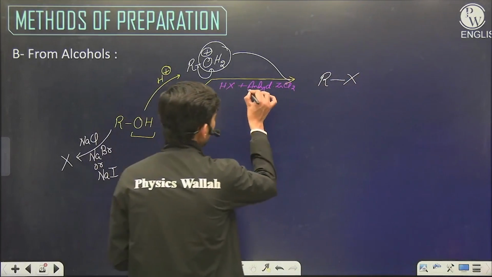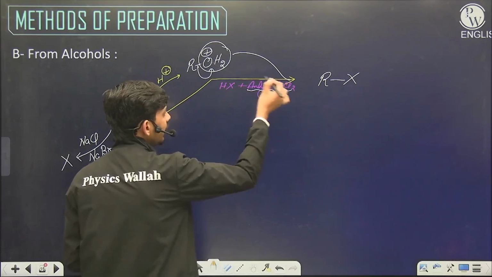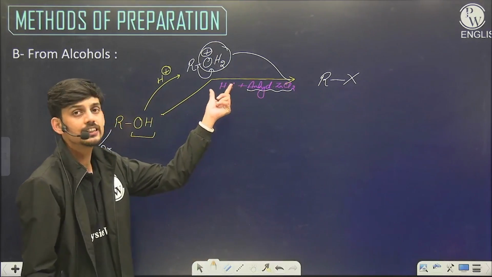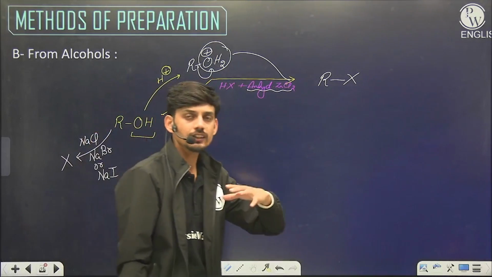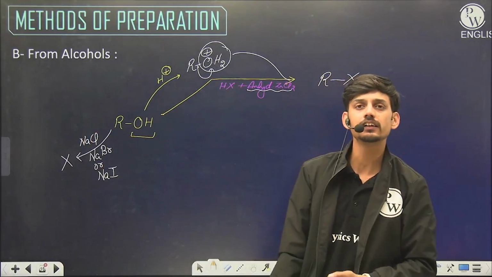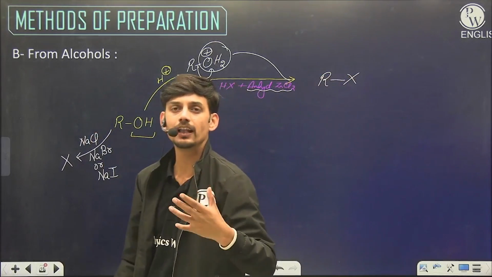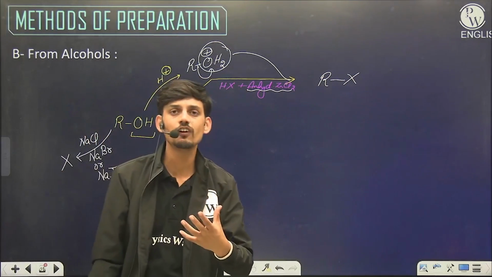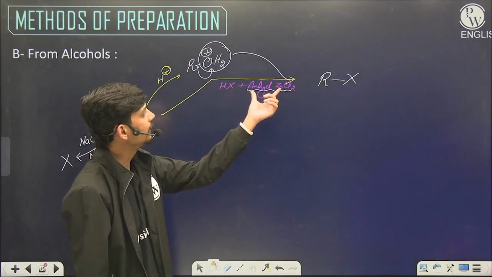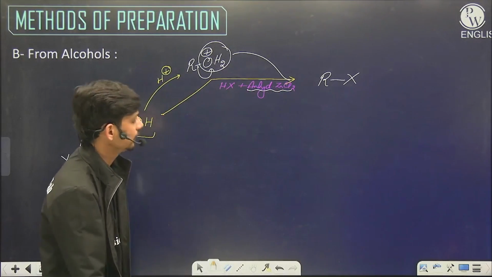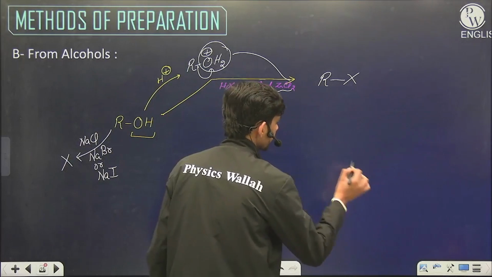Now what does this anhydrous ZnCl2 do? This anhydrous ZnCl2 helps in the ionization of HCl. In halogens, down the group acidic character increases, so HCl needs some more help for ionization, which is why we have taken anhydrous ZnCl2, zinc chloride.